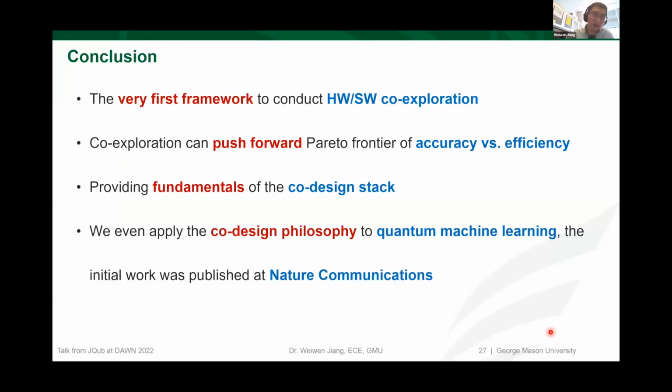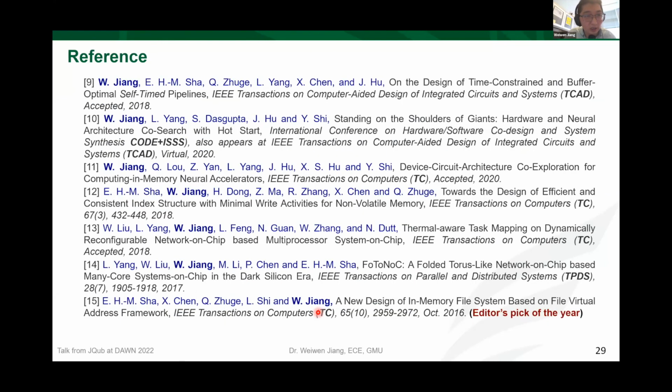And finally, a quick conclusion. This work provides the very first framework to conduct hardware and software co-exploration. And we demonstrated that the co-exploration can push forward the Pareto frontier between accuracy and efficiency. And also this work provides the fundamentals of the co-design stack. And in our most recent work, we even apply the co-design philosophy to quantum machine learning, so that we can achieve quantum advantage. And this work was published in Nature Communications. And here is a list of references.